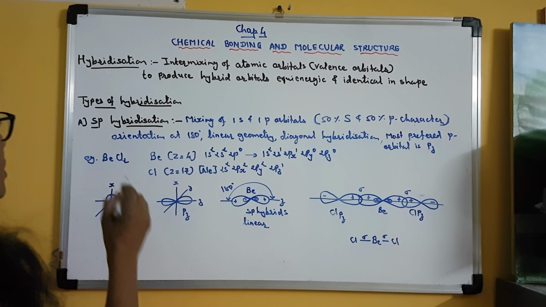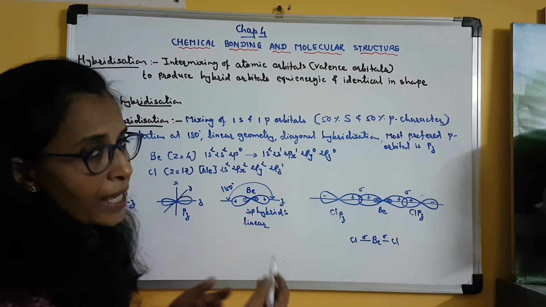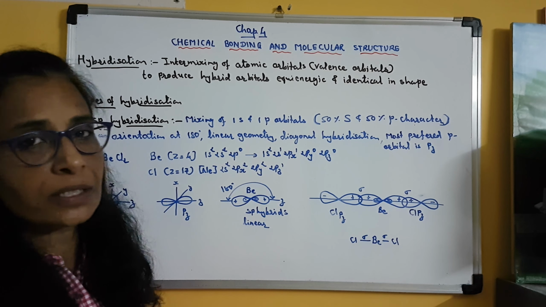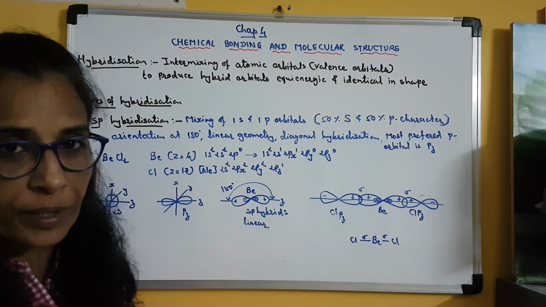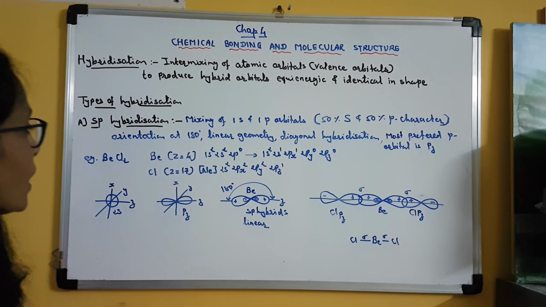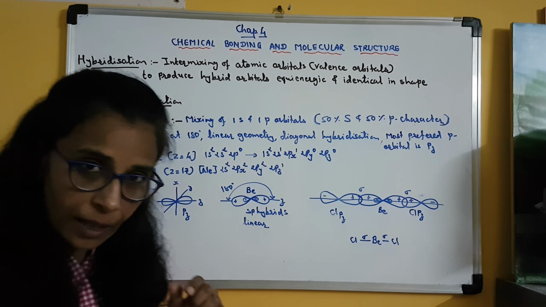Means this sp hybrid orbital has one s and one p orbital, and that is why it will have 50% character of each orbital. Clear? So this is again very important for MCQs. Okay, now when sp hybrid orbitals are produced, then they are oriented at 180 degree.